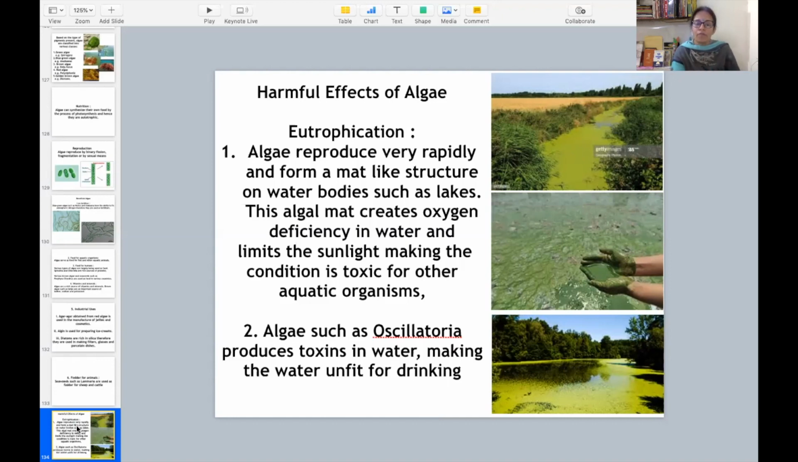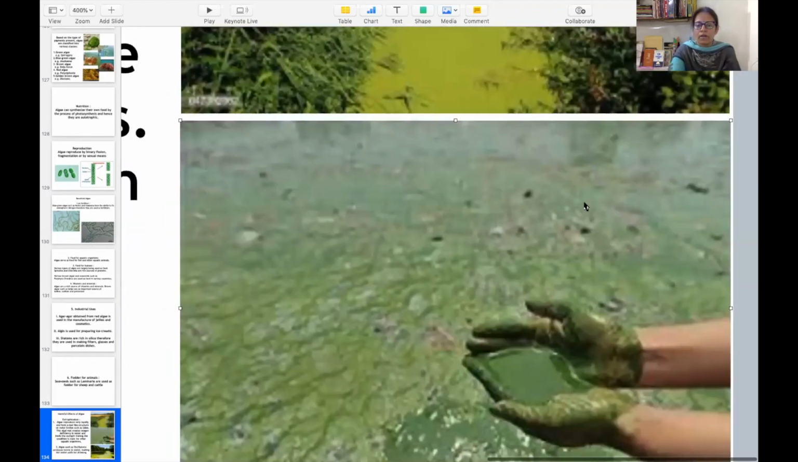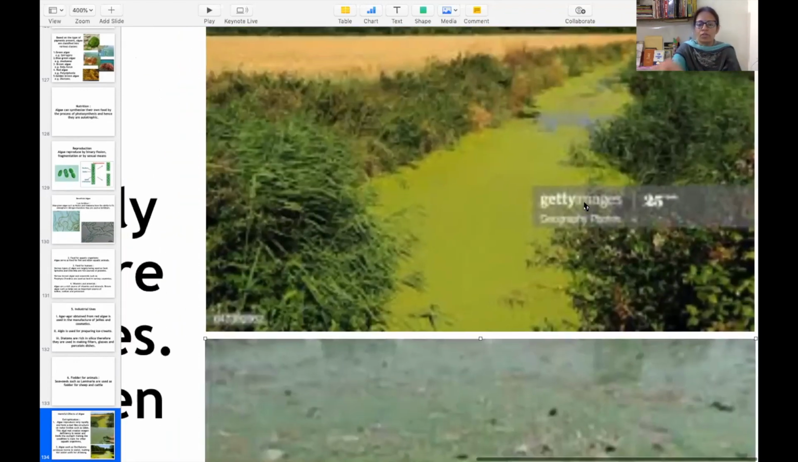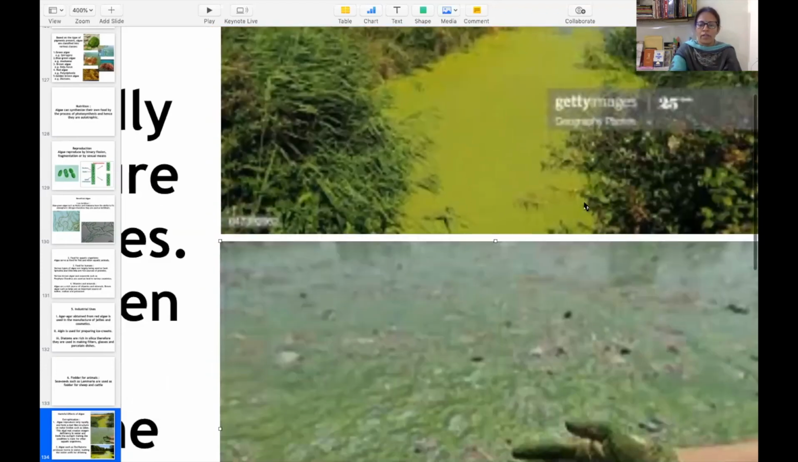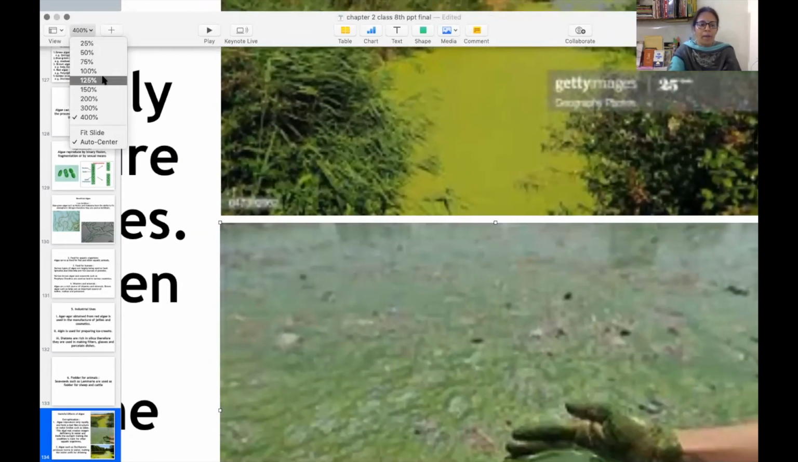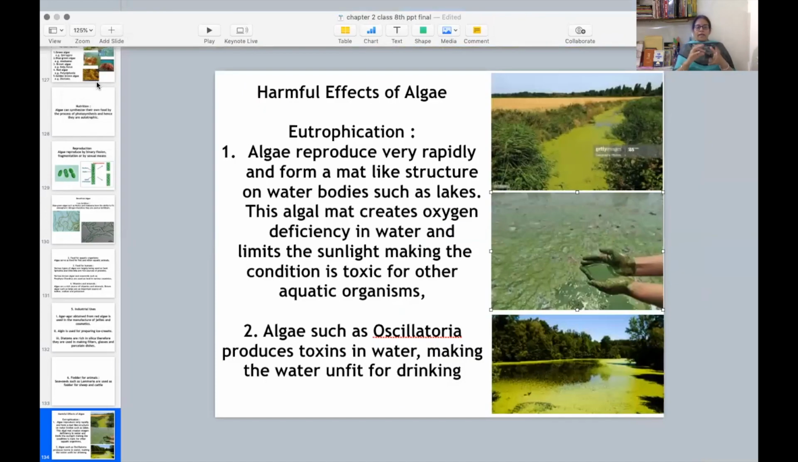Let us talk about the harmful effects of algae. Eutrophication. Algae reproduce very rapidly and form a mat-like structure on water bodies such as lakes. क्या होता है, algae reproduce करती है जल्दी से और lakes या water bodies के ऊपर एक mat-like structure produce कर देती है. You must have seen this. Let me just zoom these pictures. You must have seen such scenes in the countryside so many times. Then what happens in this regard? That algae reproduces and it forms a mat-like structure on the water body.